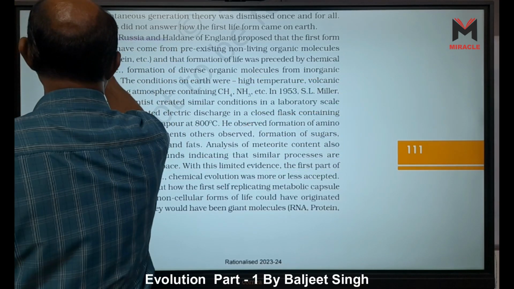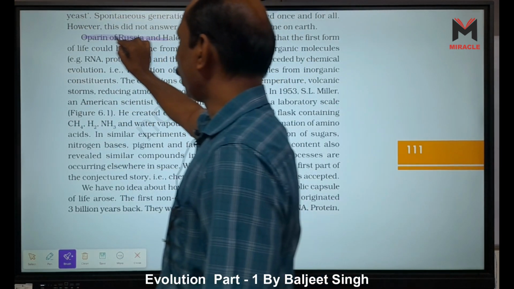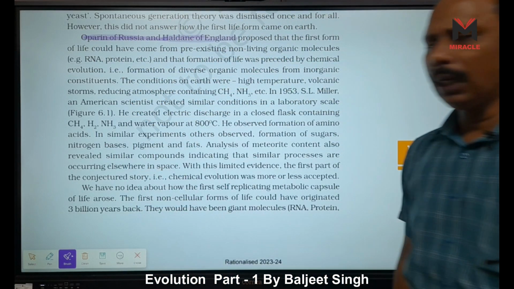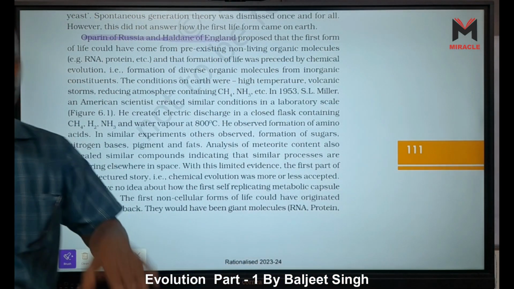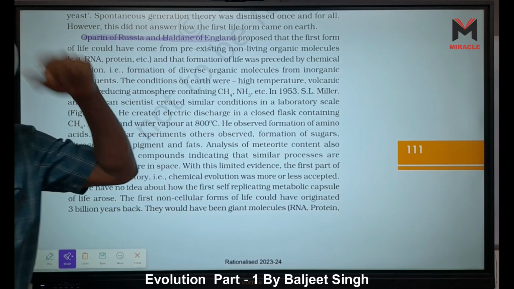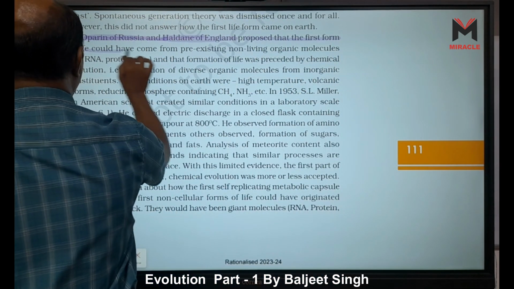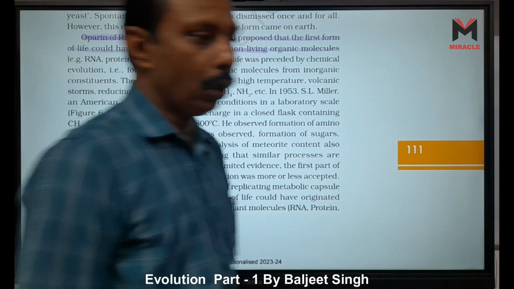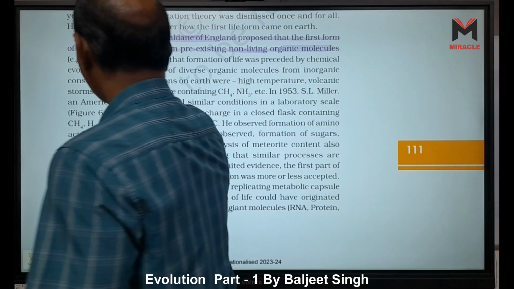Who is Oparin? Oparin of Russia and Haldane of England, these two scientists. This Haldane is the scientist who came to India and then settled here. Do you know this Haldane? He came to India and settled here. They proposed that the first form of life could have come from pre-existing non-living organic molecules, such as RNA, proteins, etc.